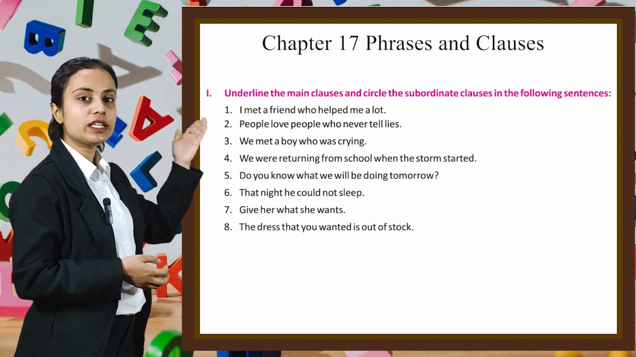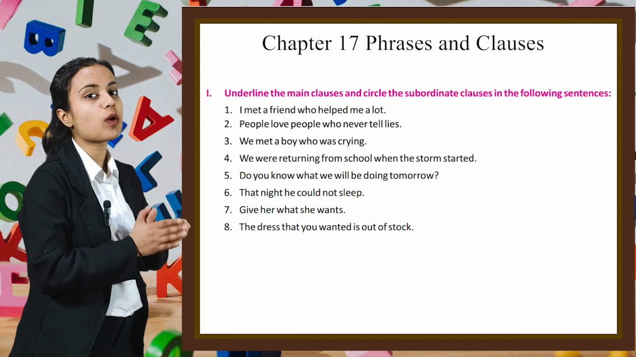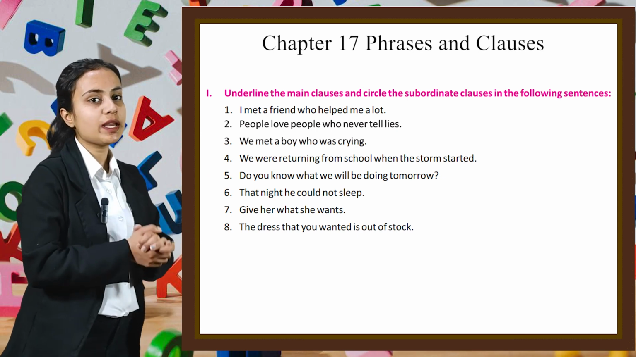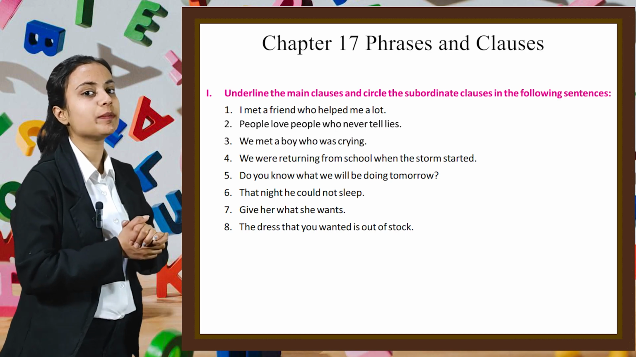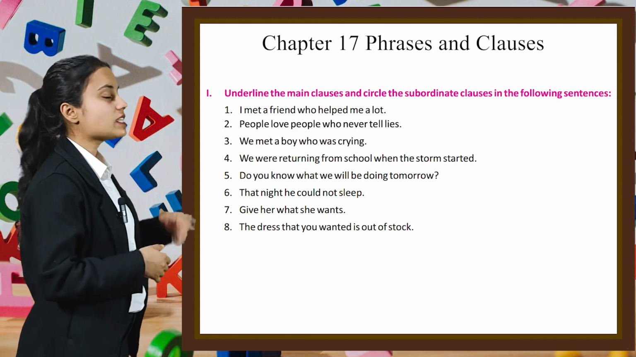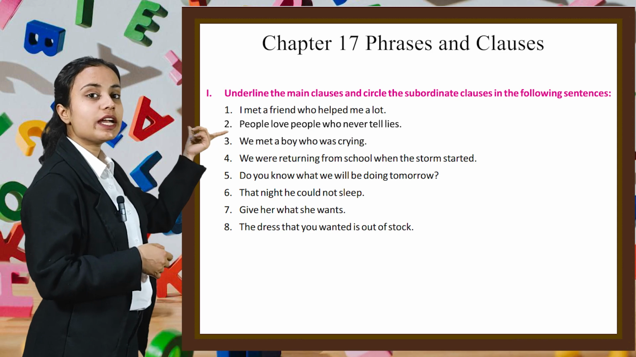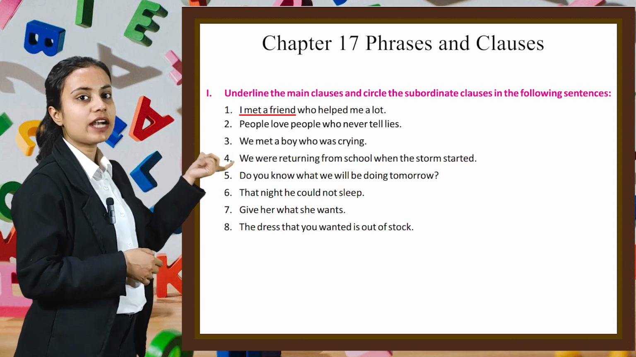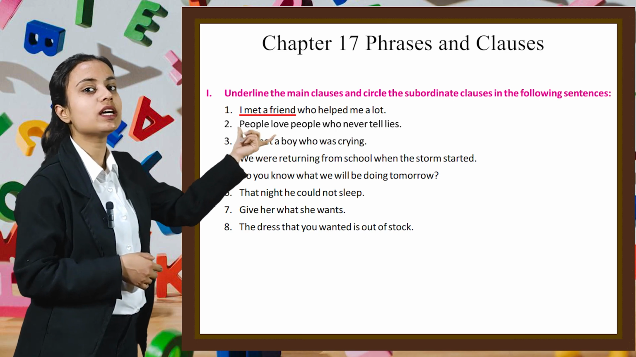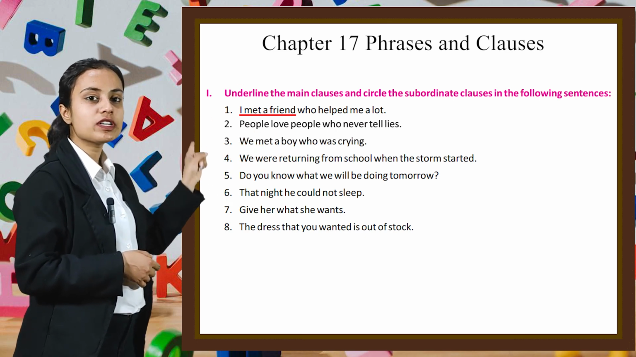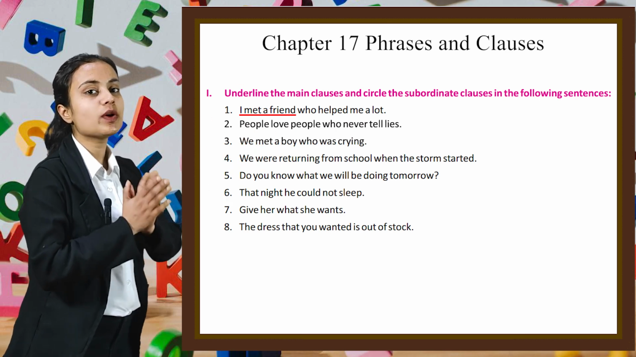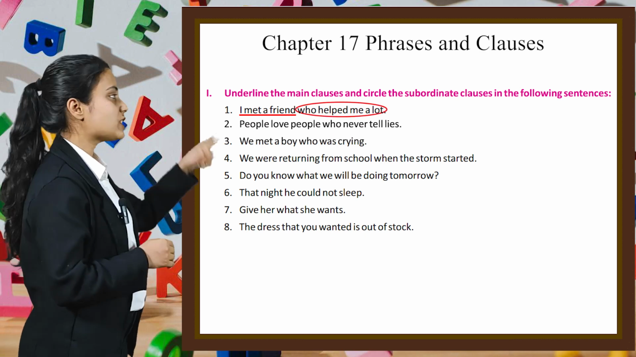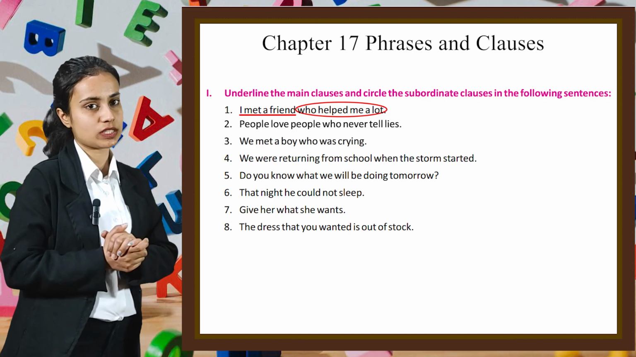Here we have to underline the main clause and circle the subordinate clause in the following sentences. The first one is, I met a friend who helped me a lot. In this sentence, I met a friend is independent. So this will be the main clause, and the rest part, who helped me a lot, is dependent on the first part of the statement. So it will be the subordinate clause. In this way, you have to do the rest of the parts of this exercise by yourself.